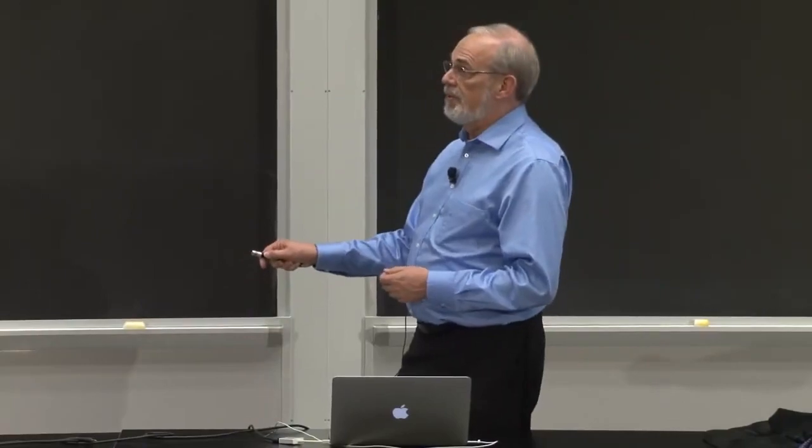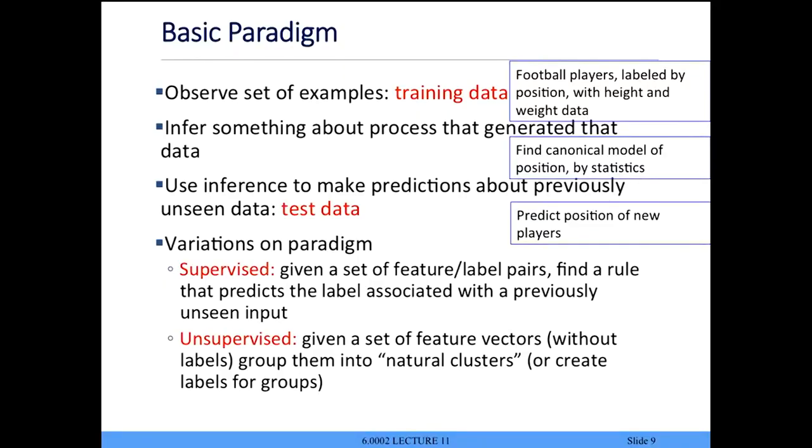The first one's called supervised learning. In that case, for every new example I give you as part of the training data, I have a label on it. I know the kind of thing it is. And what I'm going to do is look for how I find a rule that would predict the label associated with unseen input based on those examples. It's supervised because I know what the labeling is.